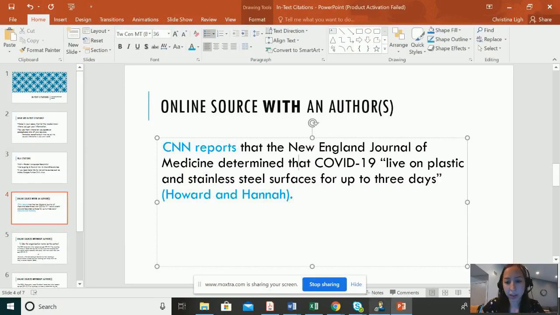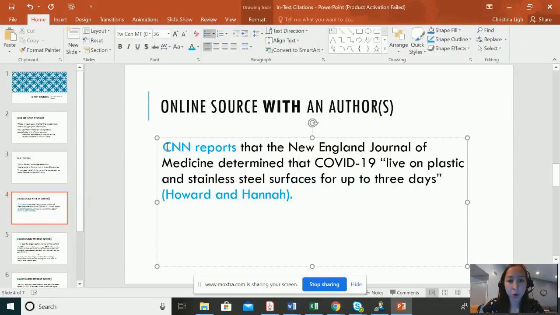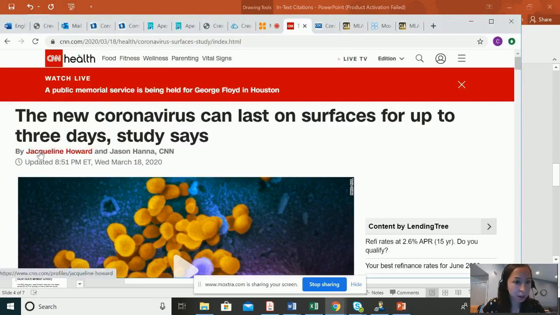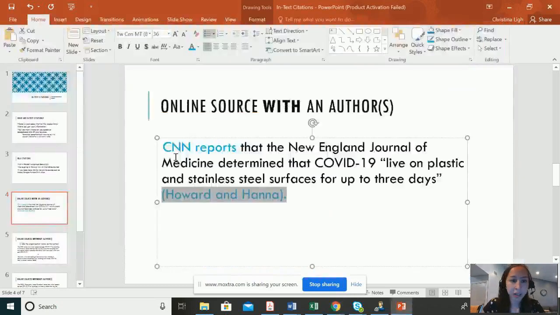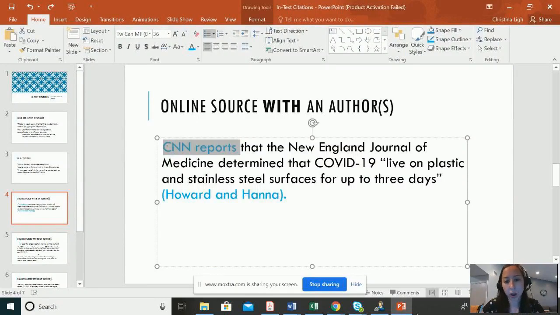So say I'm using a quote from that CNN article here. I'm going to say, CNN reports that the New England Journal of Medicine determined that COVID-19 lives on plastic and stainless steel surfaces for up to 3 days. Howard and Hannah. So these two names here are the last names of our authors, Jacqueline Howard and Jason Hannah. I also included here CNN reports because that just makes it clear where the article comes from.